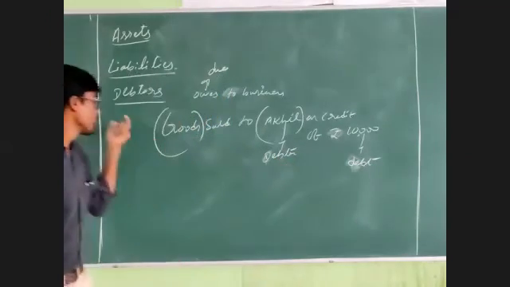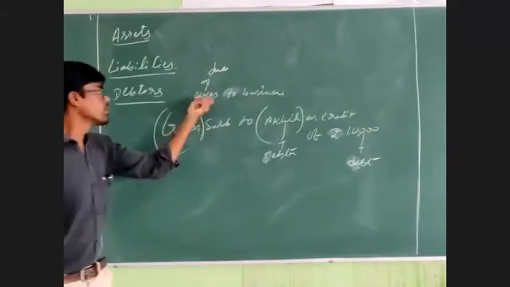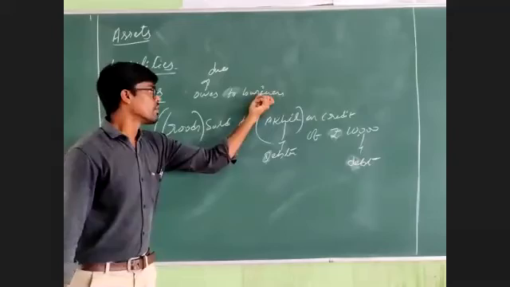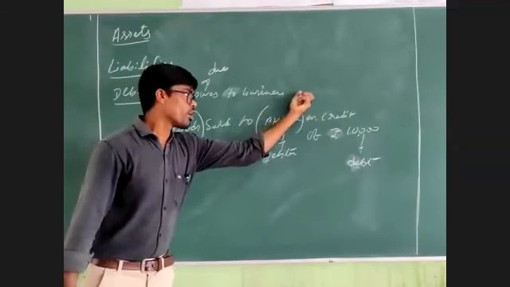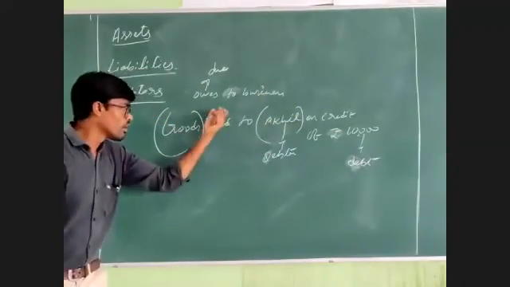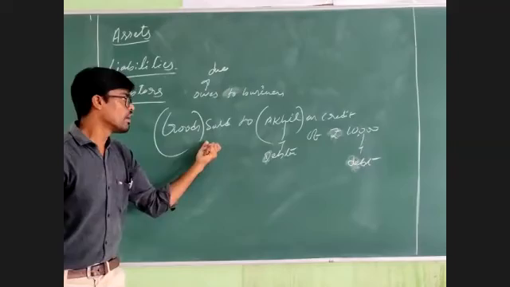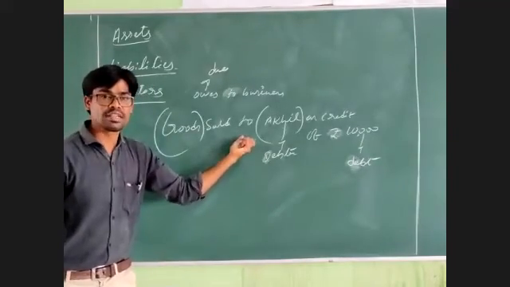So a debtor is a person who owes money to a business concern, because he has taken some benefits from the business and didn't give any benefits in return.